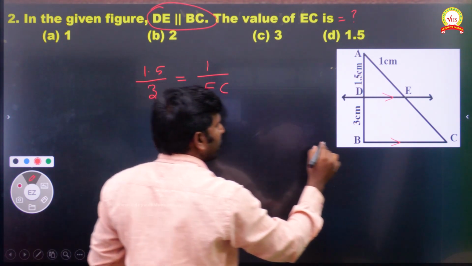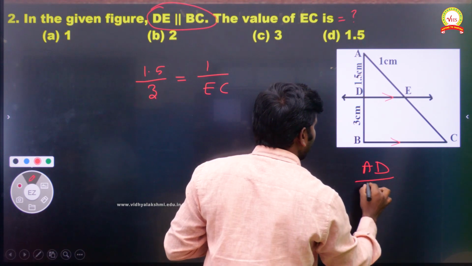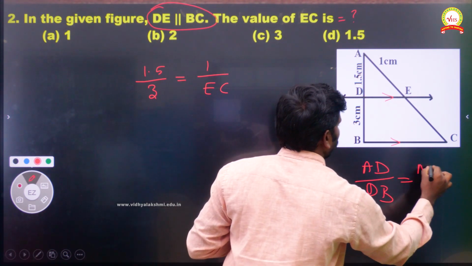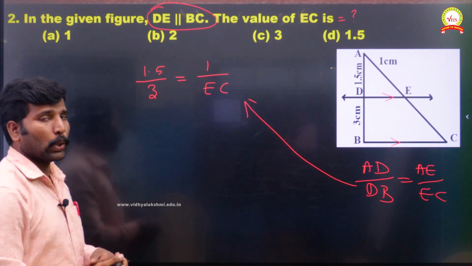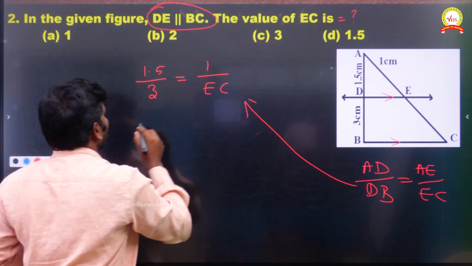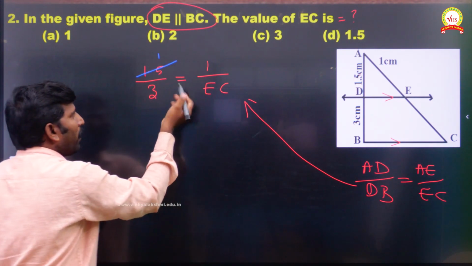So what I am writing here, AD divided by DB, which is equal to AE divided by EC. So this only I am writing directly as a value. Now, what is possible to cancel here? 1.5. How many 1.5 now?